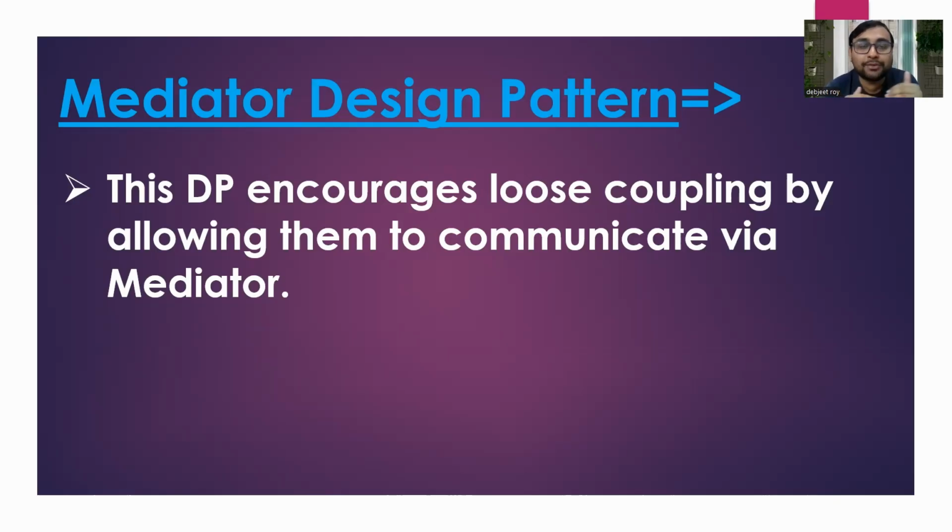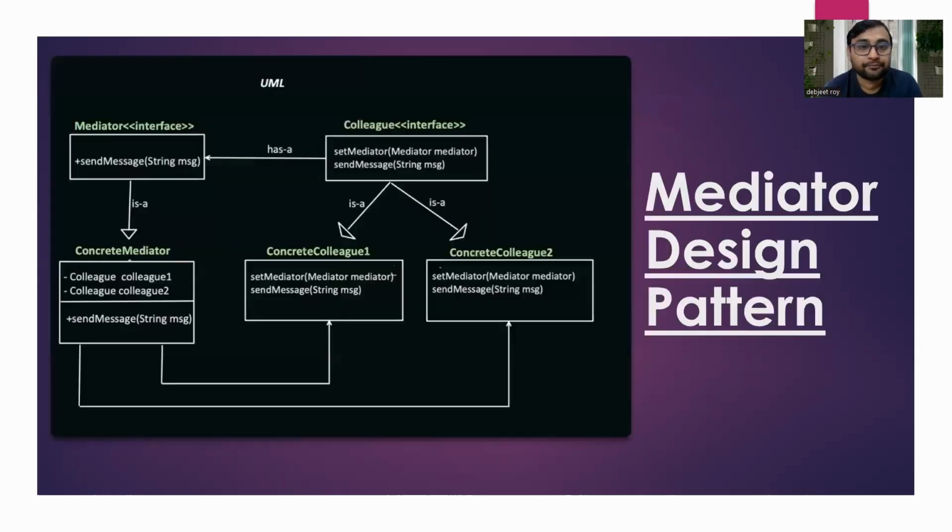So let's understand through UML diagrams how it works internally and what types of relationships are there. I hope you have understood those relationships, like has-a relationship and is-a relationship. Those will be used in design patterns. If you haven't gone through that, just go through those videos and understand the relationships between classes. So this is the UML diagram for the mediator design pattern.